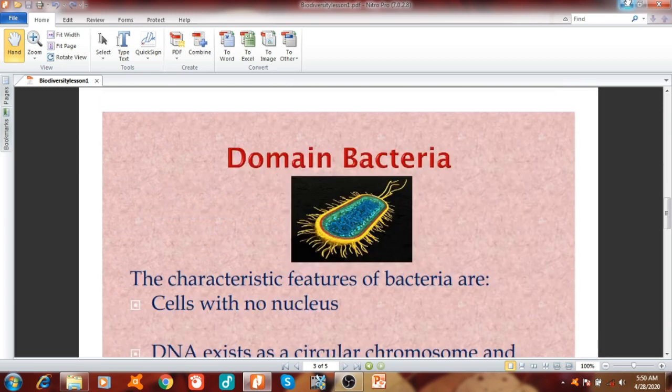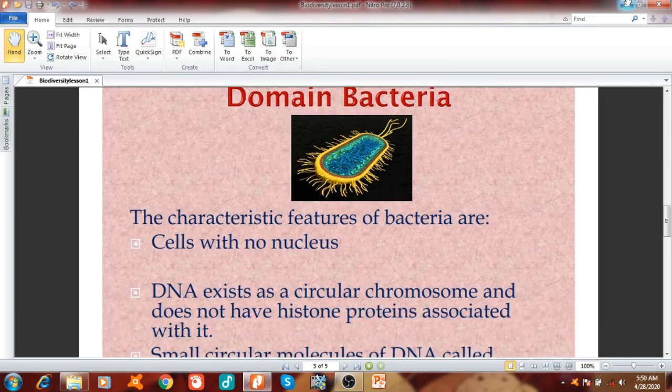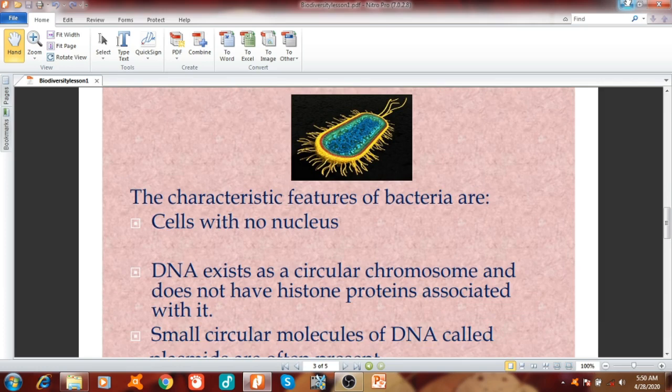First of all, domain Bacteria. All bacteria have some certain characteristic features. Cell wall, cells with no nucleus. That means they don't have a membrane bound nucleus having a nuclear membrane, in which there is always nucleoplasm and chromosomes present. But bacteria don't have any structure like this. They don't have any nucleus.